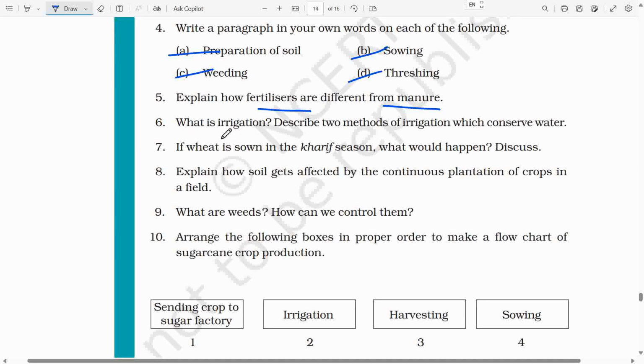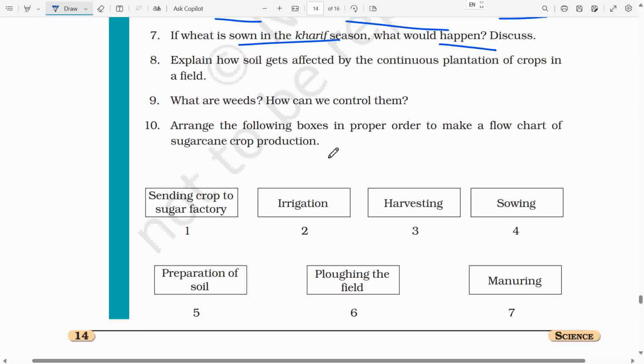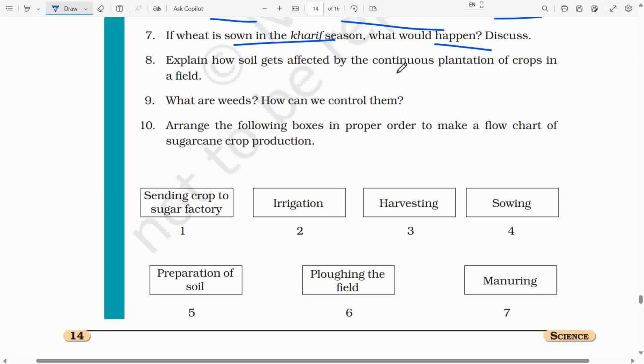Sixth, what is irrigation? Describe 2 methods of irrigation which conserve water. Seventh, if wheat is sown in the Kharif season, what would happen? Discuss. Eighth, explain how soil gets affected by the continuous plantation of crops in a field.